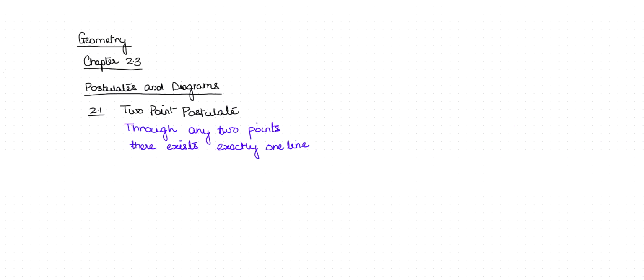The 2-point postulate says that through any 2 points there exists exactly one line, like this. These are the 2 points, so we will have exactly one line through any 2 points. We can name this line L, line L.